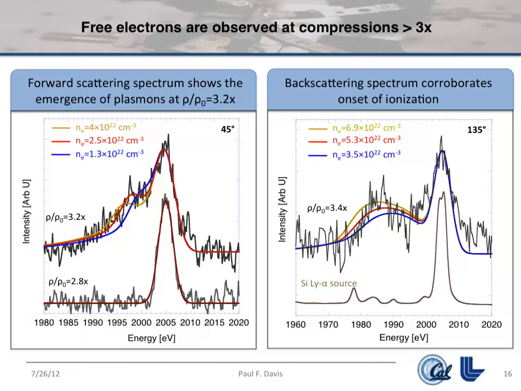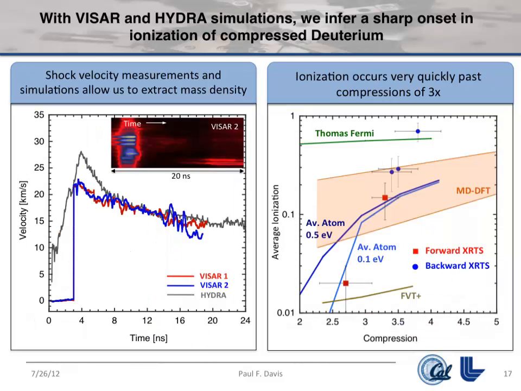And this also helps us nail down the temperature in the system and know that we're looking at something real. On the left is the velocity history of the target for that first piece of data that I showed, which basically tells us what the pressure in the system is. If you put all of this together, these X-ray spectra and this velocity history, you can make a plot of the ionization of this compressed hydrogen as a function of its compression.